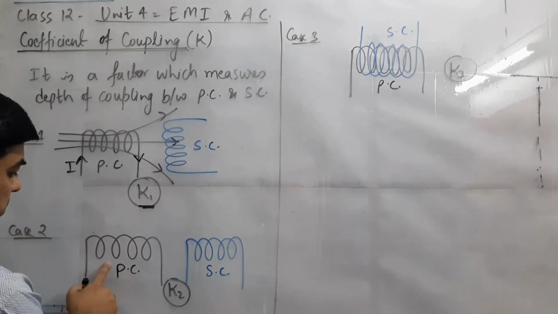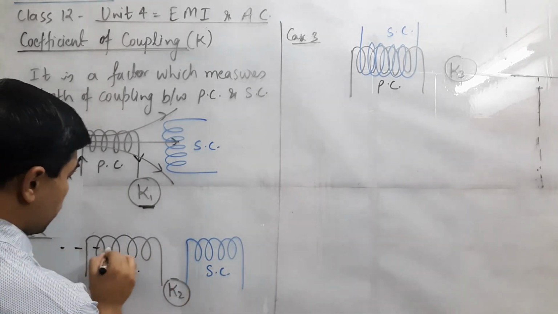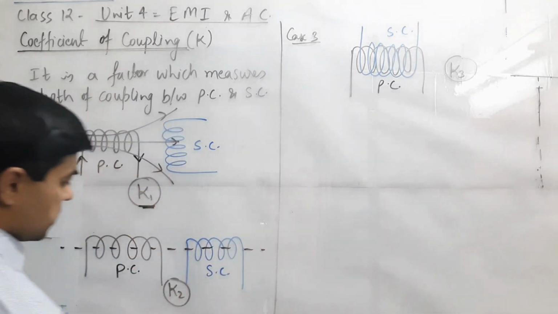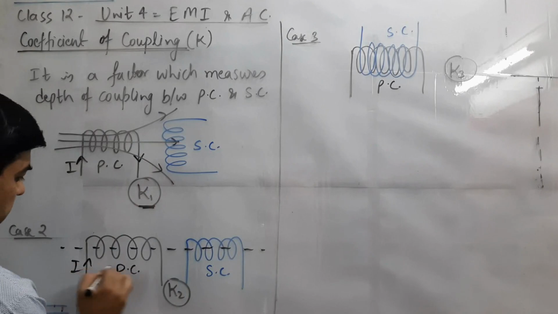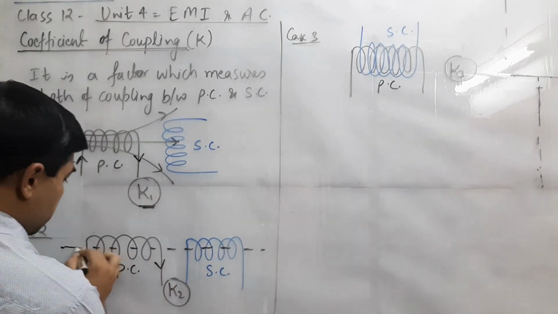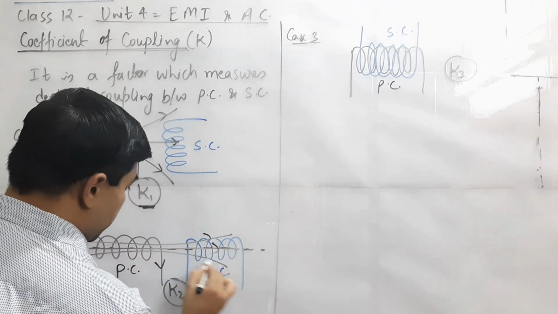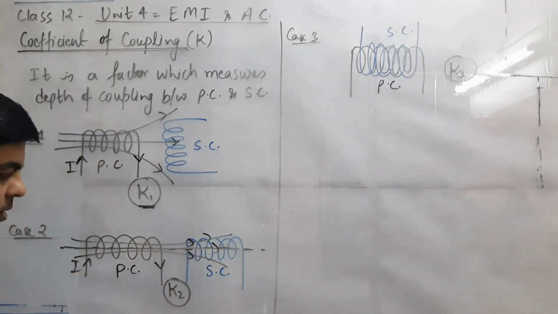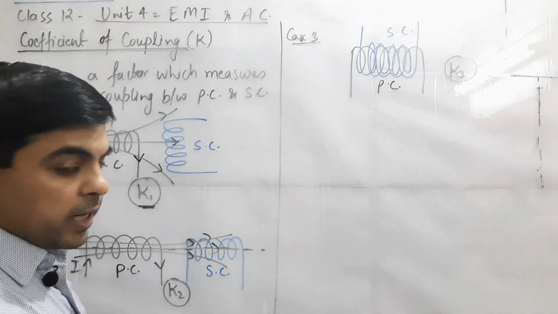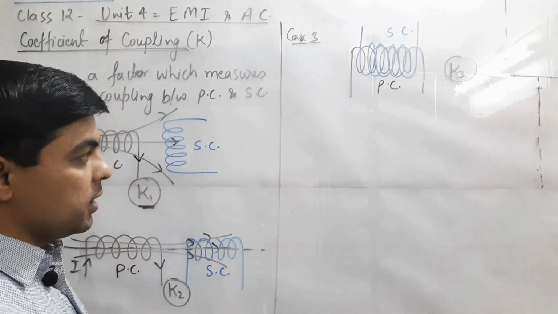Then another case: primary coil and secondary coil are placed coaxially. Coaxial means they have the same axis. So again current passes through the primary coil. In this way, comparatively more flux of the primary coil will pass through the secondary coil, and hence we have coupling K2, and obviously the value of K2 will be greater than K1.